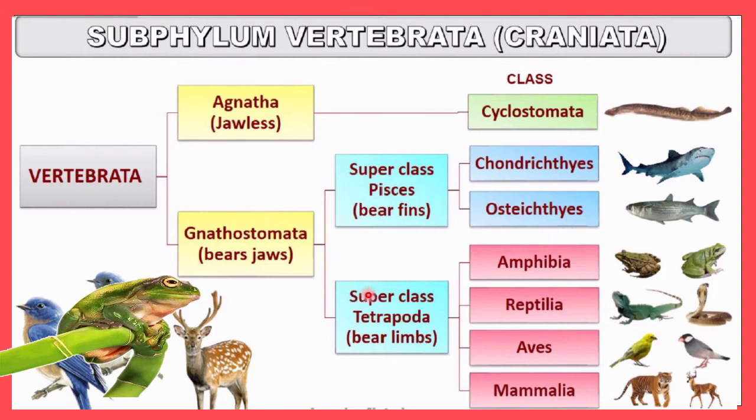In today's lecture we will discuss more about Gnathostomata, that is jaw-bearing organisms, and the superclass Tetrapoda. So today we are going to discuss Tetrapoda, those that have limbs. In these we will discuss only Amphibia and Reptilia today, and for Aves and Mammalia we will discuss in the next lecture. So we'll discuss today Amphibia and Reptilia.